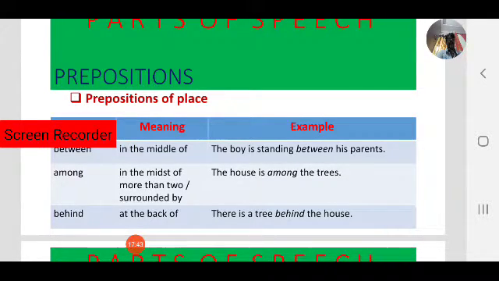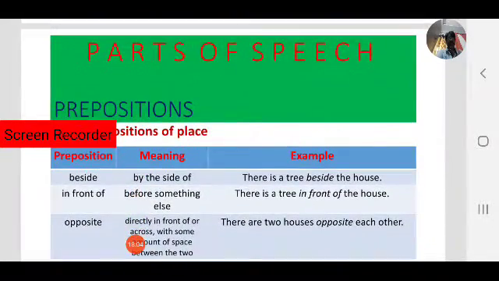Behind is also a preposition of place. What is the meaning? At the back of. There is a tree behind the house. Right. Next, let us see another example.